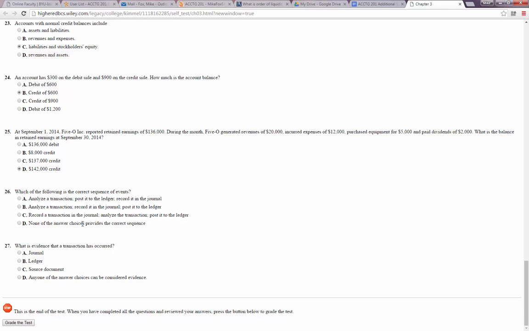All right, which of the following is the correct sequence of events? Analyze transactions, post to the ledger, record it in the journal. Analyze transactions. We know analyze transactions is first, right? Then we put them in our journal. Then we put them in our ledger. Or record transactions in the journal, then analyze them, then post them to the ledger. So it's going to be B, analyze them, put them in the journal, and then record them to the ledger. What is evidence that a transaction has occurred? That is our source document.